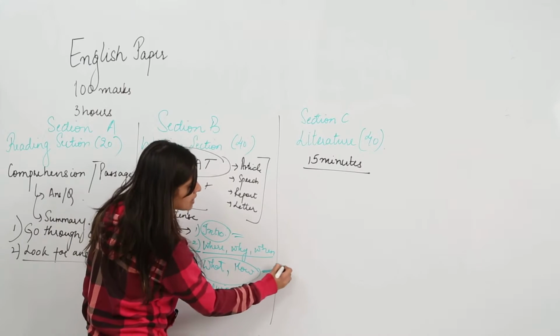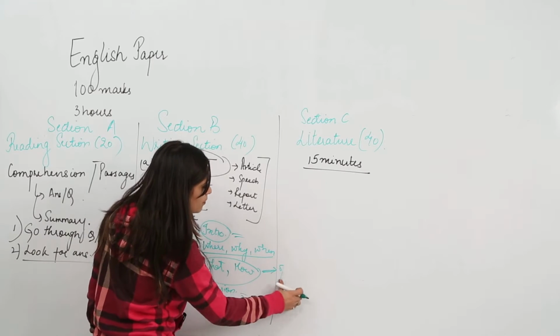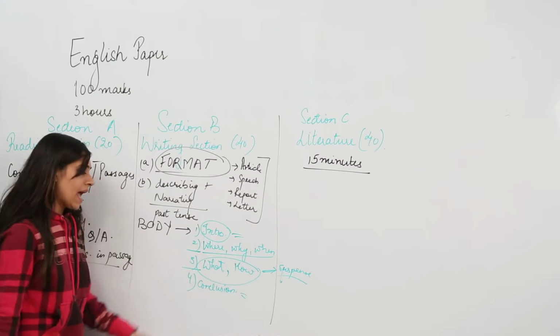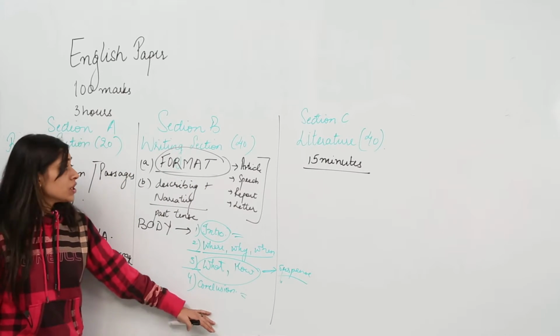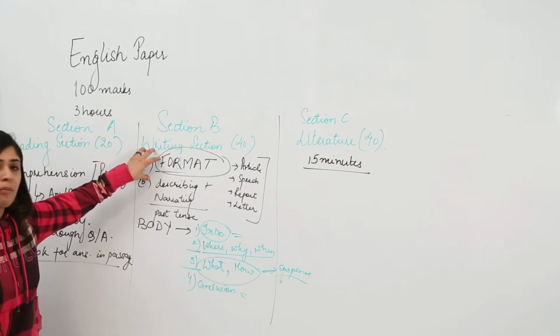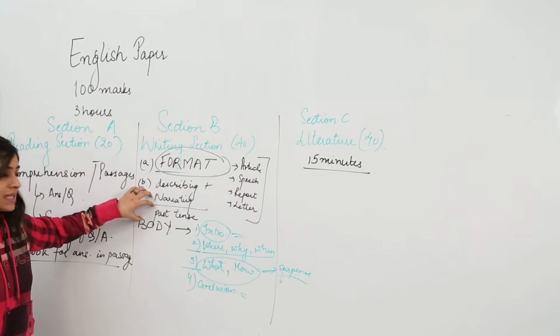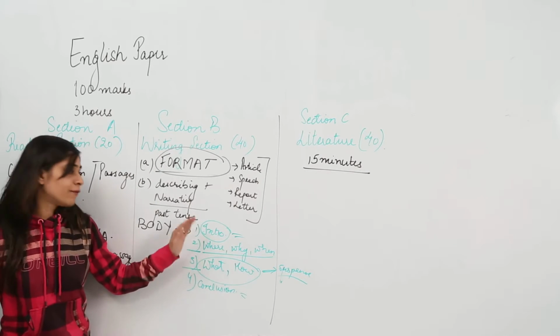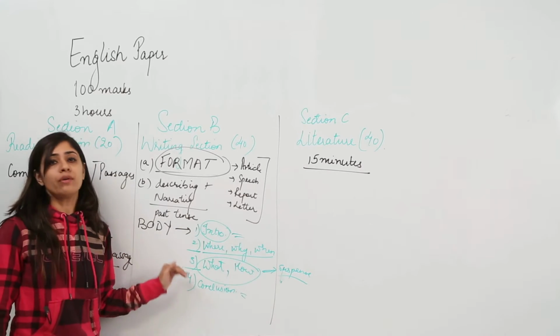These two parts give you the suspense. So suspense in a writing skill needs to be right at the end, and then comes the conclusion. So this is what you're going to do in the writing section, keeping in mind from the format to the tense to the body. These are the four actual points that you're going to keep into consideration.